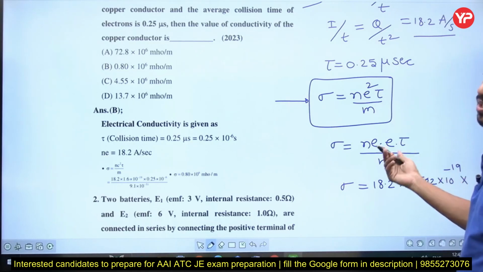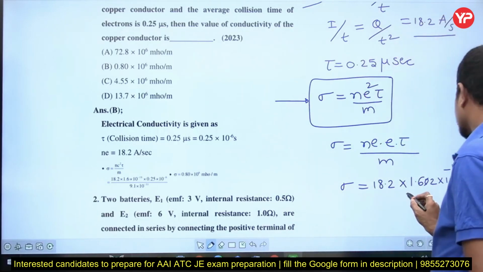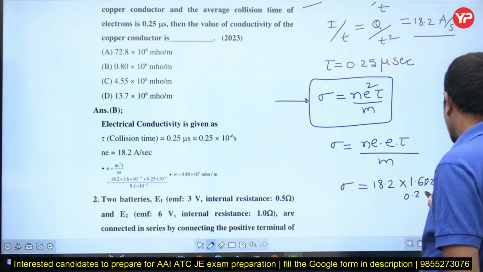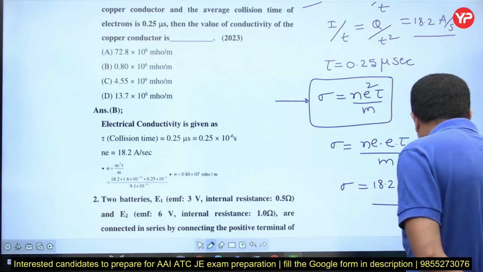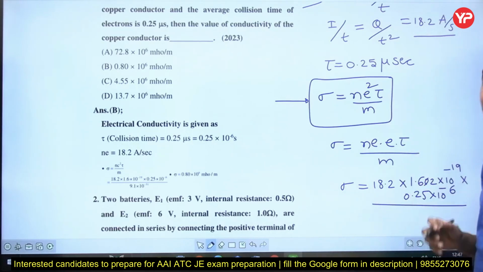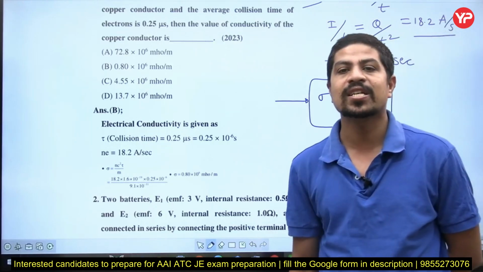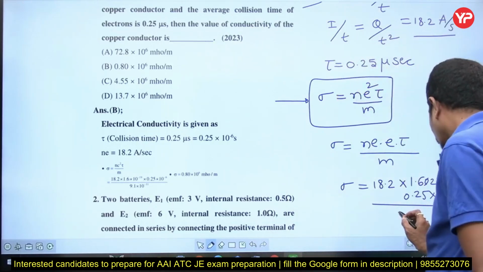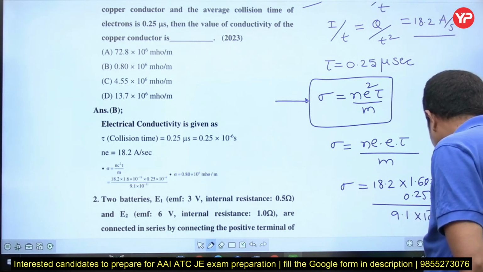This tau symbol is a special symbol I took to represent the collision time, 0.25 micro, that is 10 to the power of minus 6, by M, the mass of the electron, 9.1 into 10 to the power of minus 31 kg. You all know that.